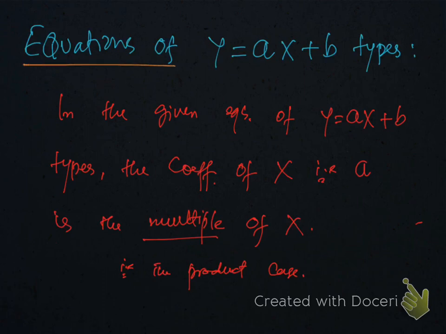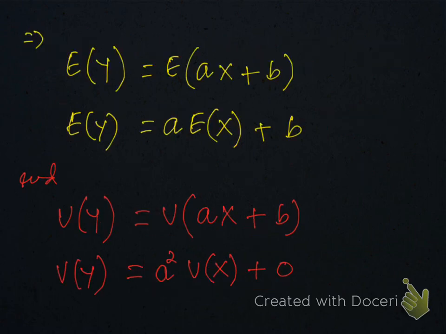Now the last case, equations. If an equation is given and nothing is mentioned in the equation, I mean, if the variables are not defined and nothing is mentioned regarding the coefficients A, B, then these coefficients A and B are the multiples. Especially the coefficient means A in this case, not B. B is the constant, sorry. So the coefficient of x, which is A, is the multiple of x. That is the product case. That means you need to square A for the variance.